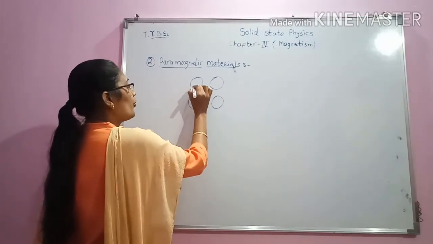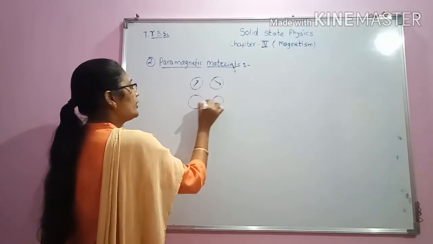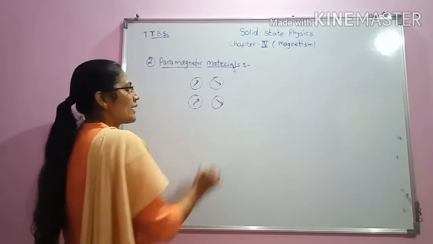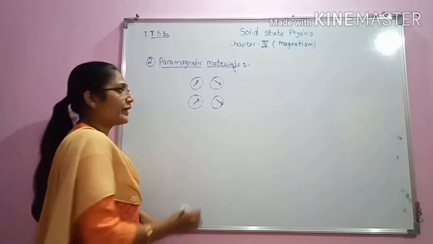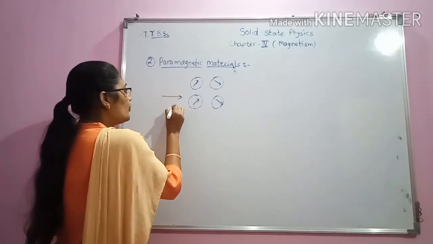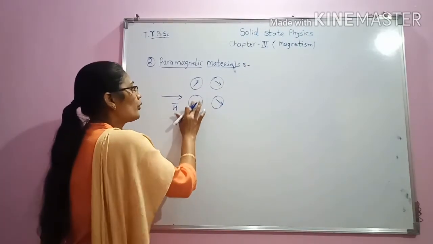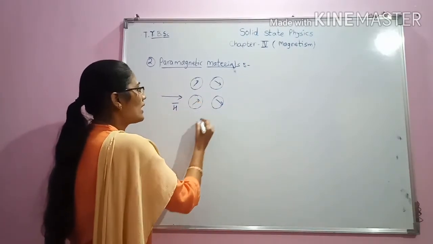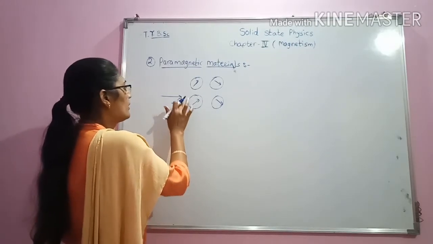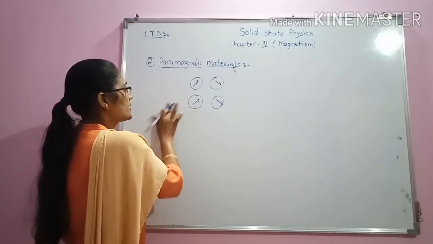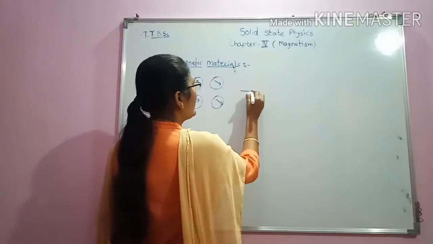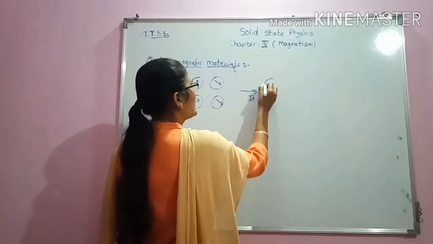But these dipole moments are initially randomly oriented, and hence when we apply a magnetic field on them, these dipole moments will start to align. This is the initial state. I will show here after application of the magnetic field.